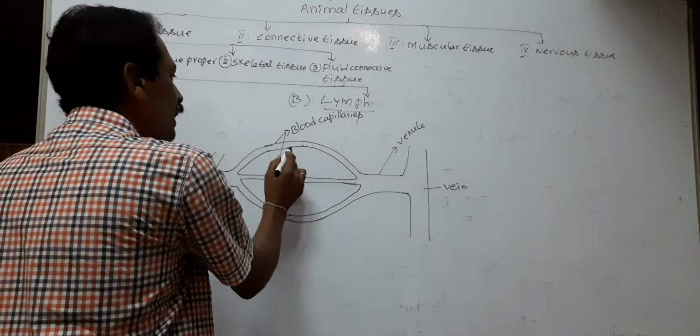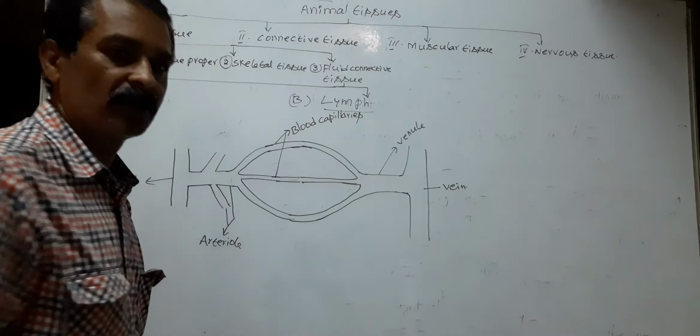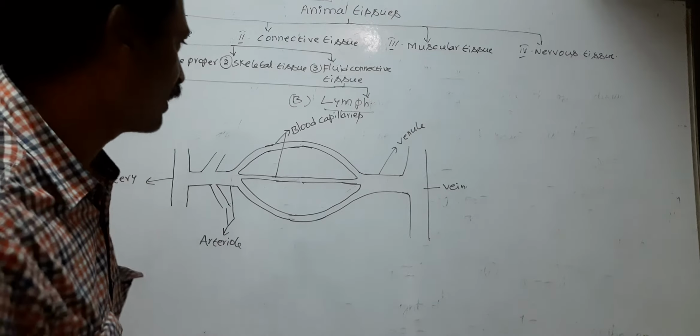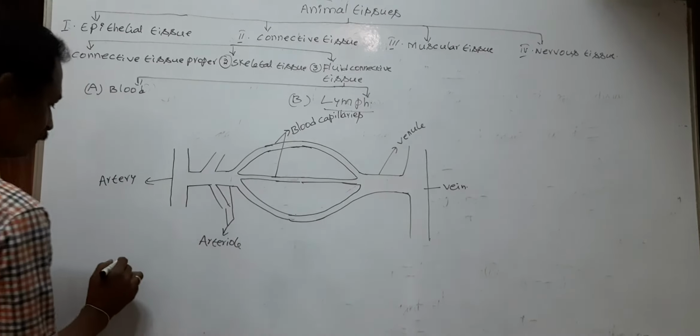Here the wall of the blood capillaries possesses a single layer called endothelium.